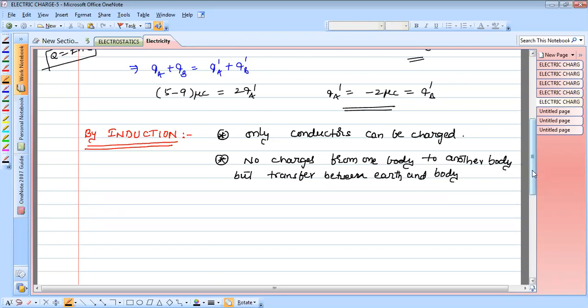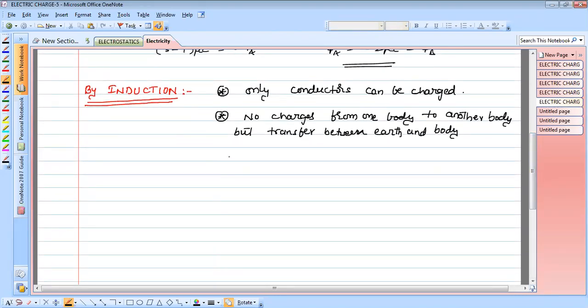I will show you how it happens. And one more important point, even in this case also, one body should be charged.